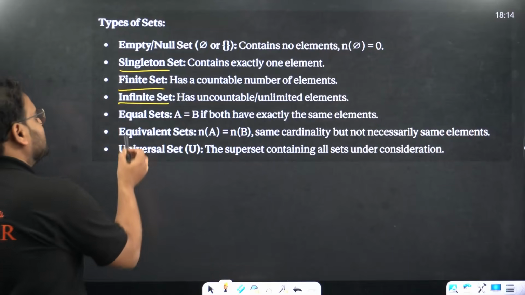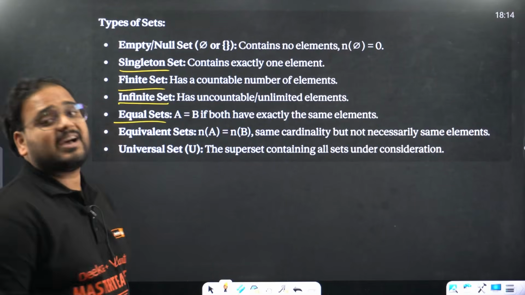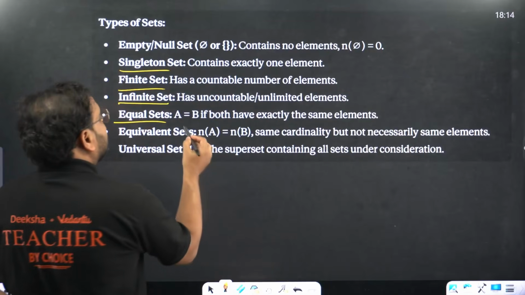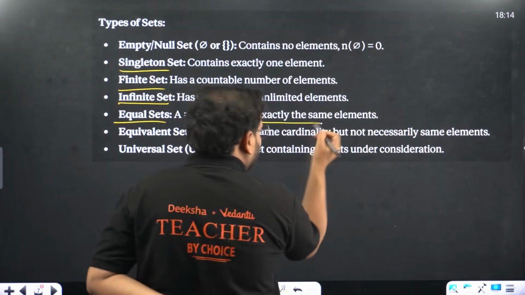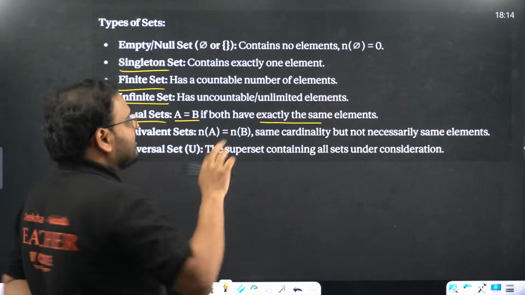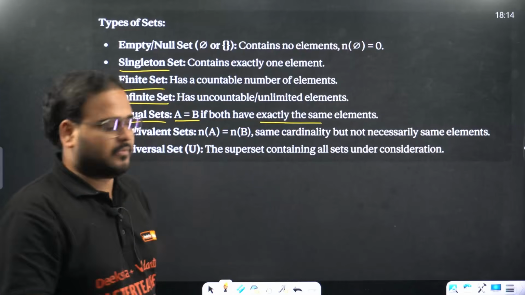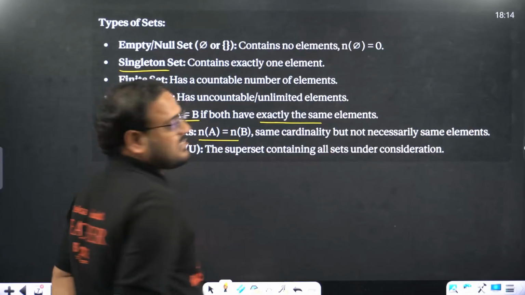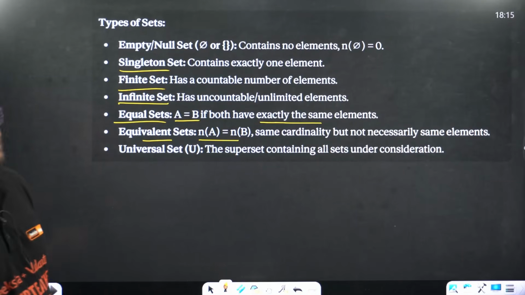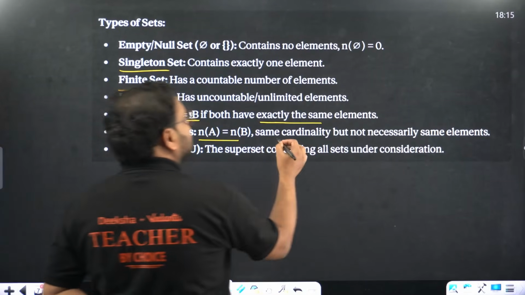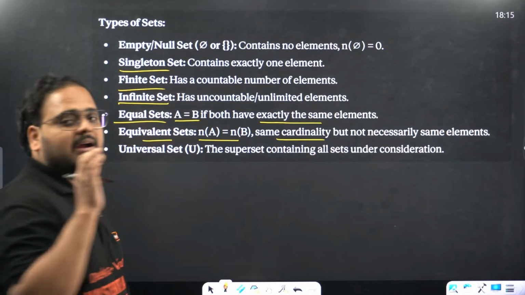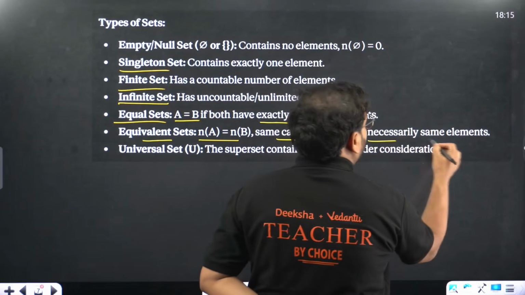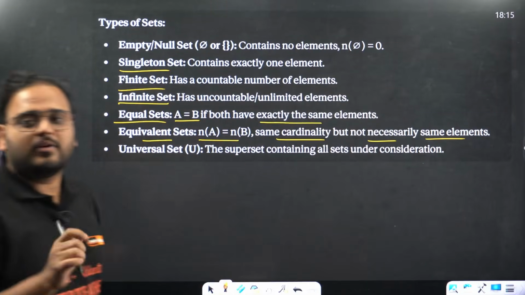Equal sets have the same number of elements and the same elements, exactly the same elements. Equivalent sets have the same number of elements but not the same elements. In this case the cardinal number is the same, that's why same cardinality, but not necessarily the same elements. That is called equivalent sets.